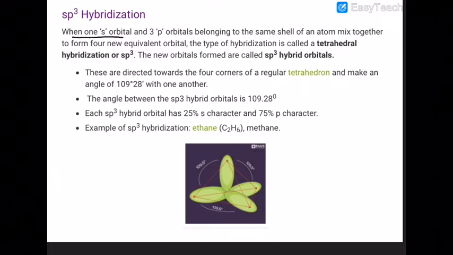When one s orbital and 3 p orbitals belonging to the same or nearly the same energy level of an atom intermix together, then 4 equivalent new orbitals are formed, and that type of hybridization is called tetrahedral.